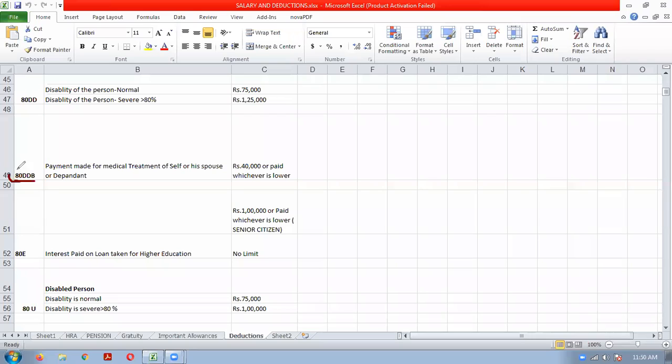Another is 80DDB, which is payment made for medical treatment of self or his spouse or a dependent. If an individual is making payment for some medical treatment for himself or his spouse or a dependent person, he can get up to 40,000 or the amount paid, whichever is lower. And in case of a senior citizen, it will be 1 lakh or paid, whichever is lower. This is for expenditure incurred for medical treatment purposes.